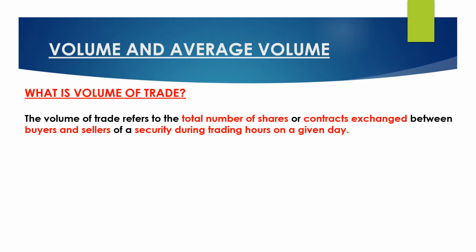If it is green, it does not mean that the whole volume was buyers, or if it is red, that the whole volume was sellers. It simply means that by looking at that bar we come to know that the majority were sellers or the majority were buyers, if it is red or green.